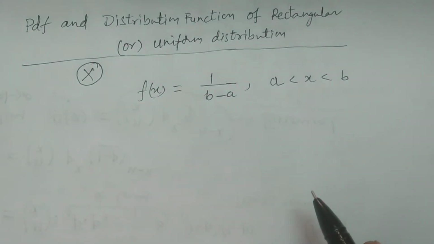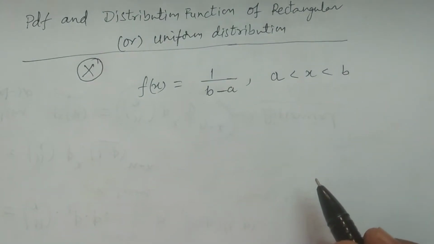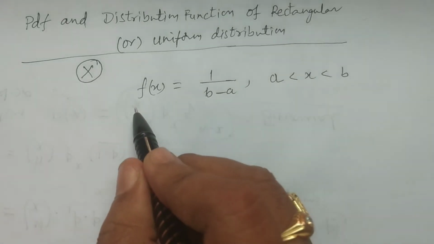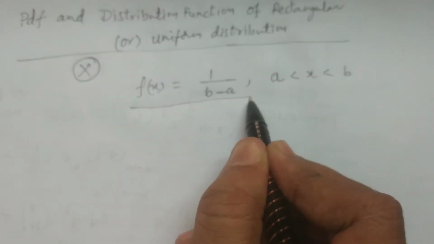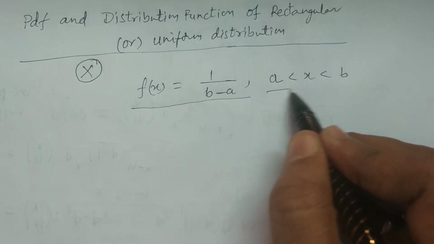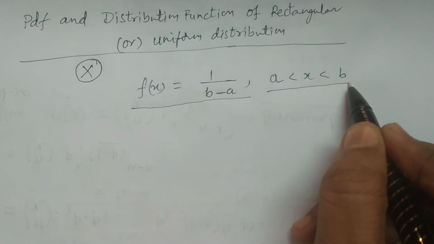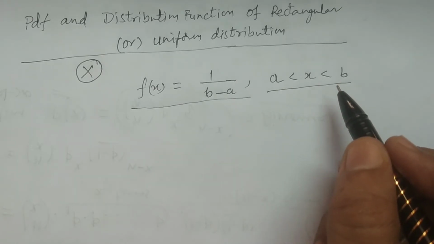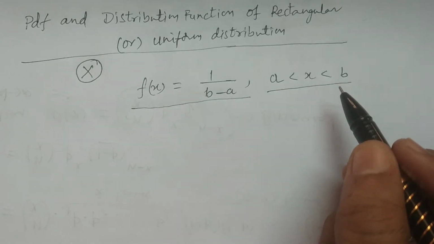Then the random variable x is known as a rectangular variable or uniform variable. That is, x lies between a and b, and it is known as rectangular distribution